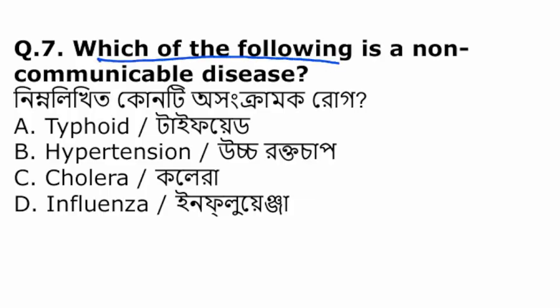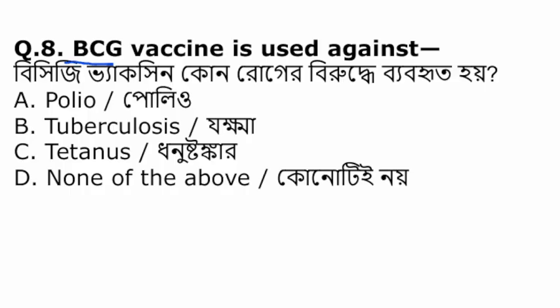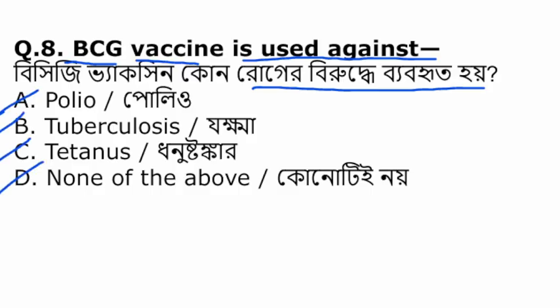Which of the following is a non-communicable disease? Typhoid, hypertension, cholera, influenza. So among them, hypertension is a non-communicable disease. It does not spread between individuals. BCG vaccine is used against: polio, tuberculosis, tetanus or none of the above.